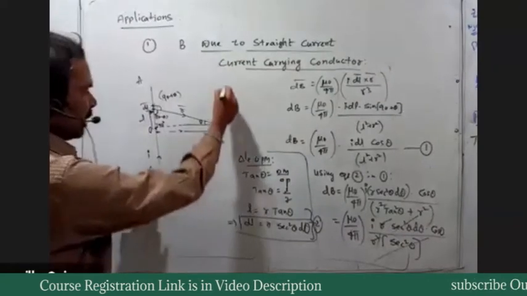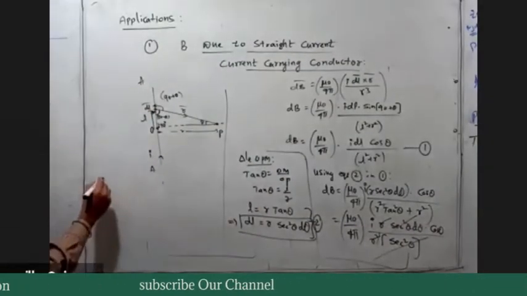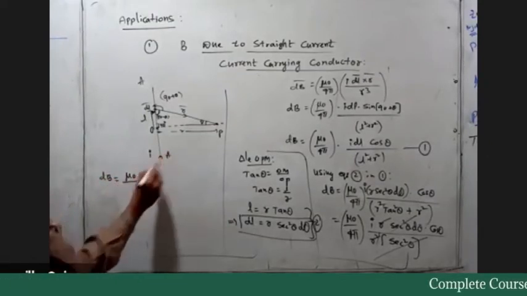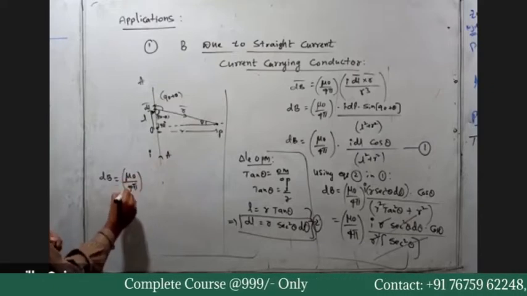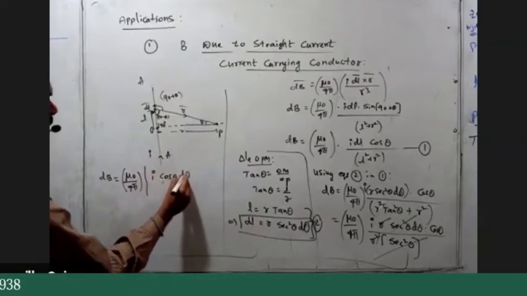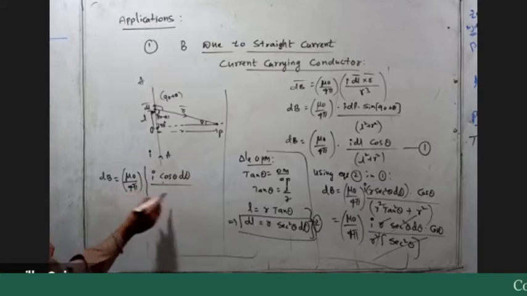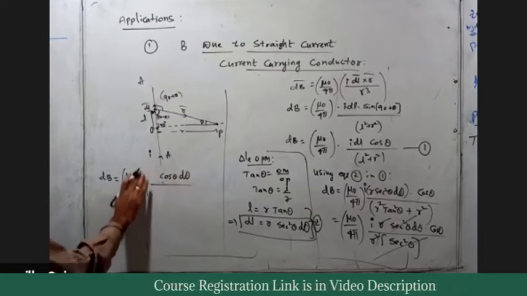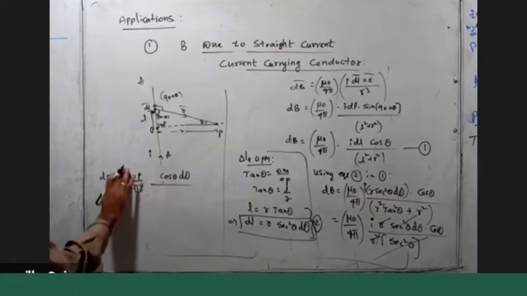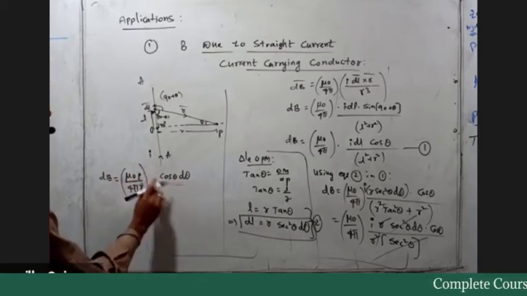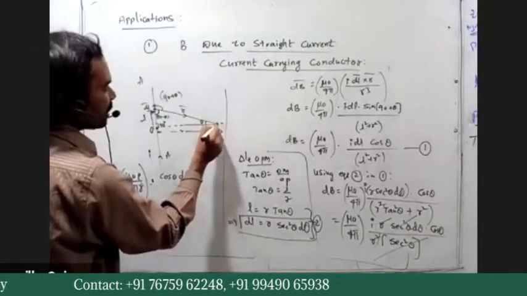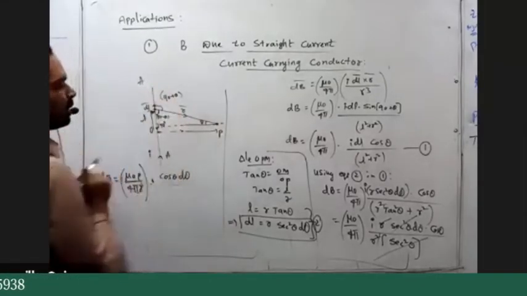So in the next expression, dB is equal to mu naught by 4 pi of I cos theta d theta by R. R is constant, so take outside. I is constant, take outside. So mu naught I by 4 pi R into cos theta d theta. This is the magnetic field induction at the point P due to this small element.